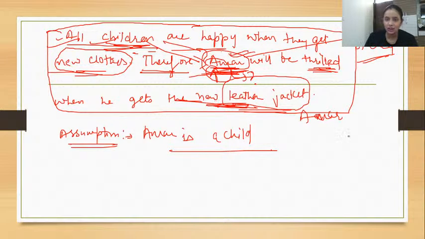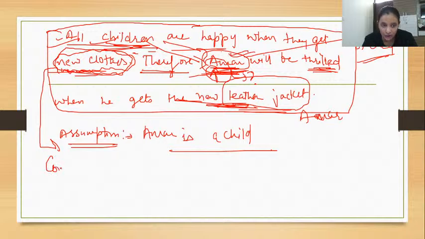Leather jackets have got nothing to do with it. What is directly stated in the statement is new clothes, which might be your inference. Again, this I tell you guys, why can't we take this as an inference? That also I'll be telling you. There's a difference between conclusion and inference. Now you tell me, guys, what is the difference between conclusion and inference?